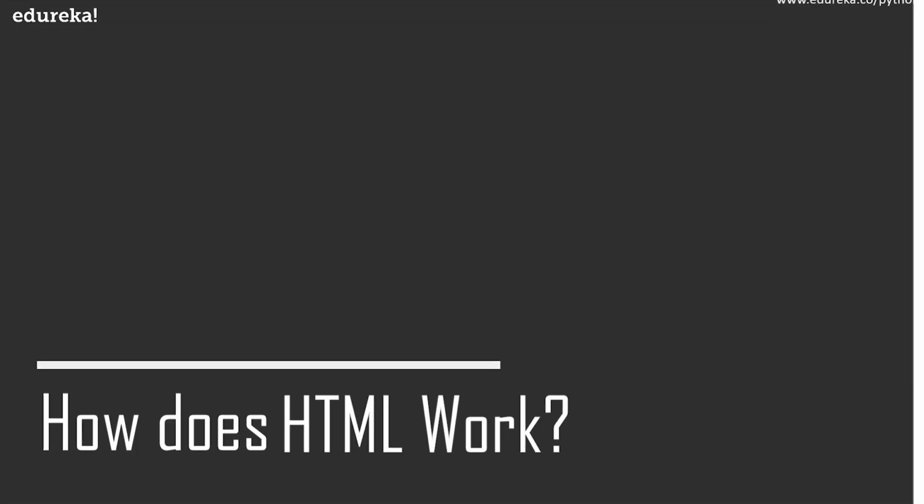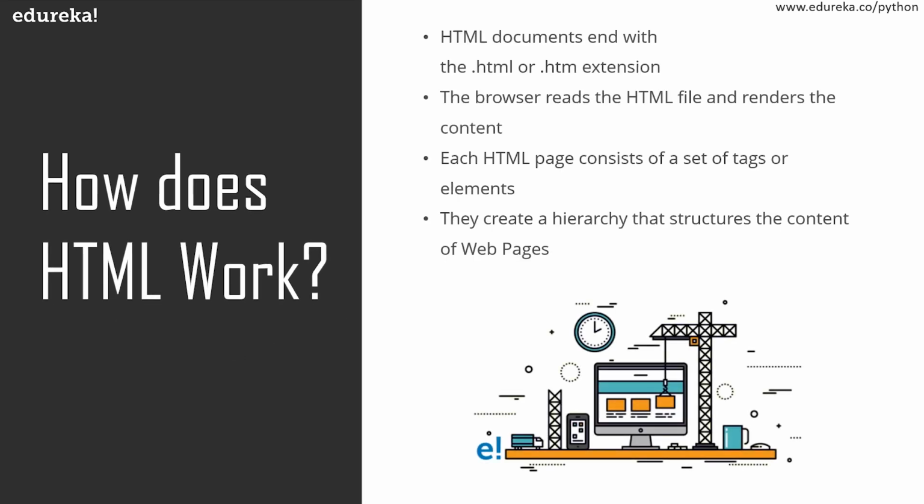So how exactly does HTML work? HTML documents end with a .html or .htm extension. You can view it using a web browser. The browser reads the HTML file and renders the content for the users to view it. Each HTML page consists of a set of tags or elements which are known as the building blocks of web pages. They create a hierarchy that structures the content into sections, paragraphs, headings, and other content blocks.